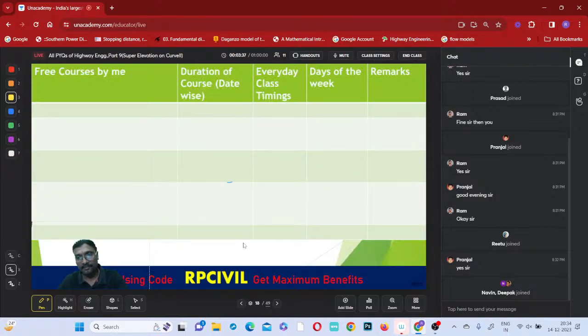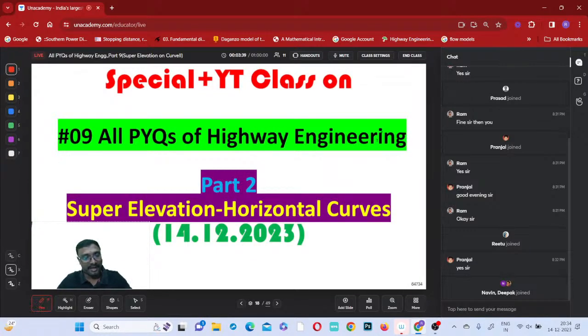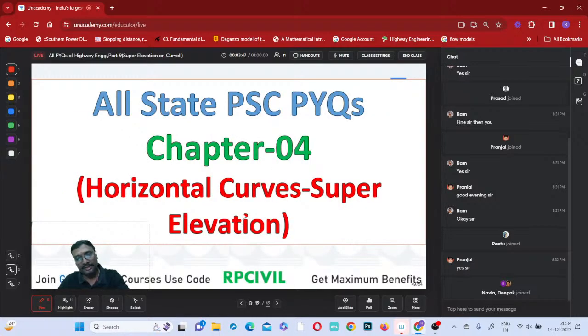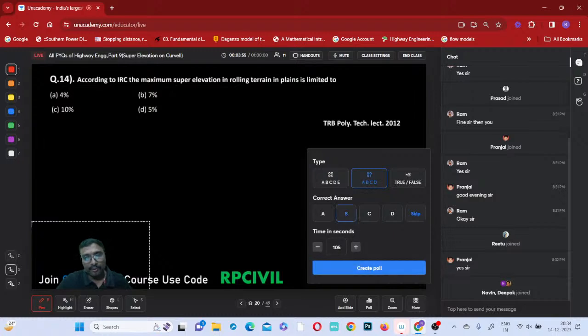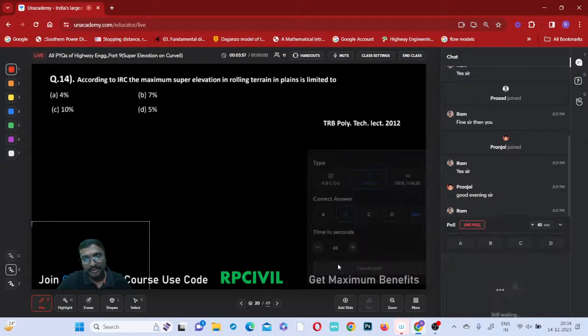So this is part 9 we'll be doing today, all PYQs of highway engineering. This is the second part of super elevation. One more part, a third part on super elevation, we'll also see. Shall I start the poll? Right, I'll start the poll. 45 seconds time I will be giving. Try to select the answer.